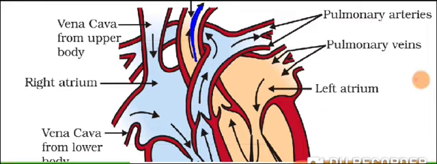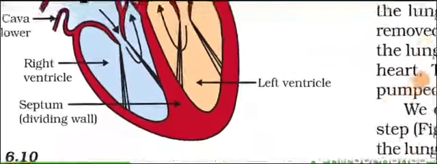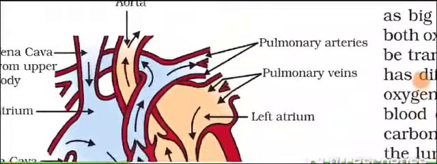Okay. So if I want to sum up the whole matter in a chart form, then how will I sum it up? Let us understand it in this way. The blood from the upper part of the body and the lower part of the body, from the upper region it is brought by the superior vena cava.